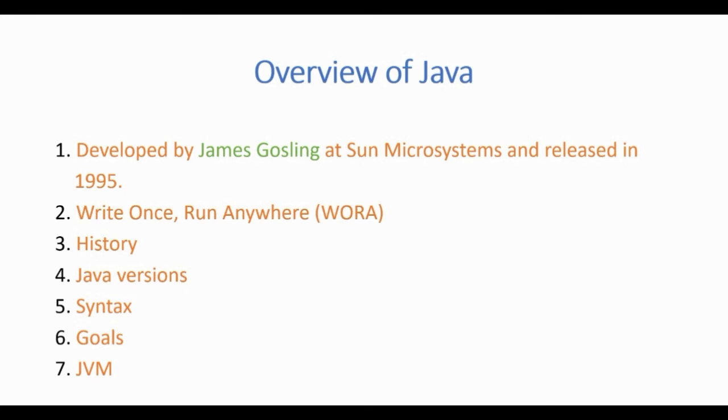Coming to JVM, JVM stands for Java Virtual Machine. It provides you the runtime environment where Java bytecode gets executed. It has various subsystems like the class loader. There are three built-in class loaders, which are the bootstrap class loader, the extension class loader, and the system or application class loader. We'll talk about these in detail in upcoming videos.